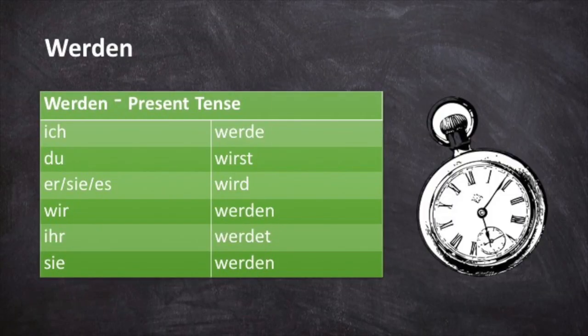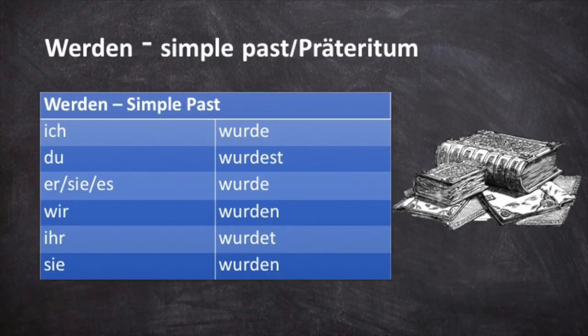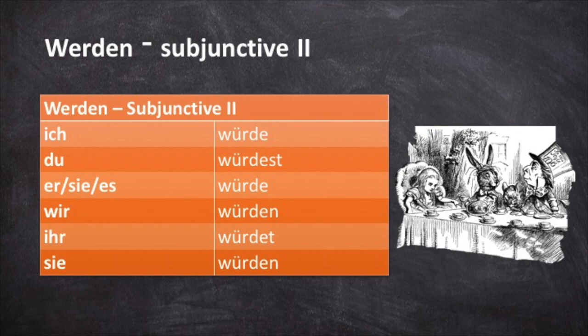In the present tense, werden is easily conjugated following the standard strong verb conjugation pattern, in that the second and third person singular forms, the du and sie forms, involve a change to the verb stem. Wurden is the simple past or Präteritum form of werden. This is the past form we use when telling a story or when writing. Würden is the subjunctive two form of werden. Remember that the subjunctive two expresses as if or wishful or hypothetical notions and situations. Also note that the subjunctive is not a verb tense, but rather a mood, that we will discuss in a few moments.